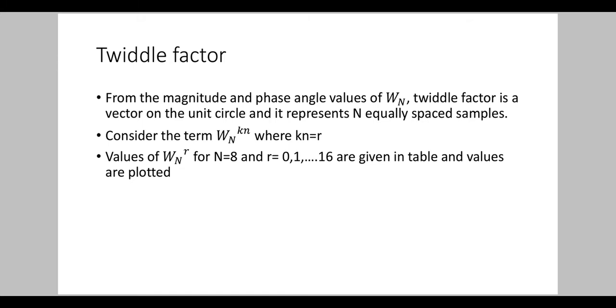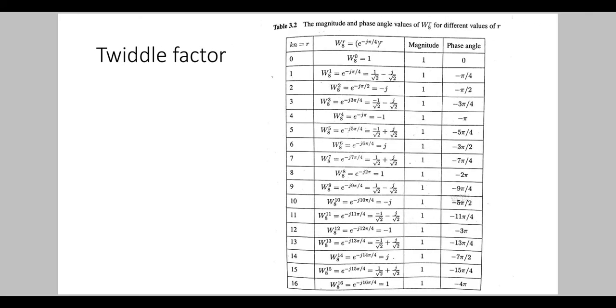Putting kn equal to r, let us take the values of Wn raised to r by considering the value of n equal to 8 and r varying from 0 to 16.